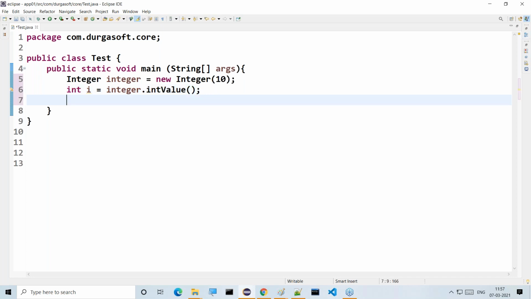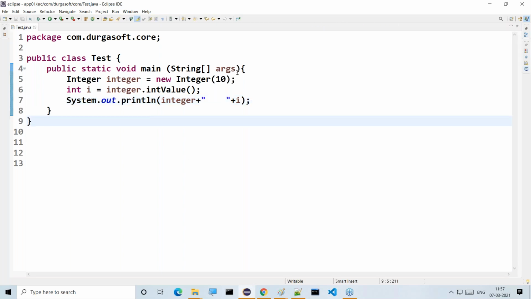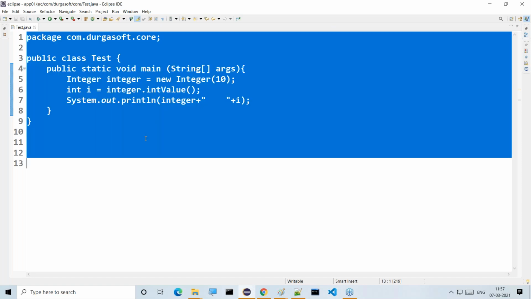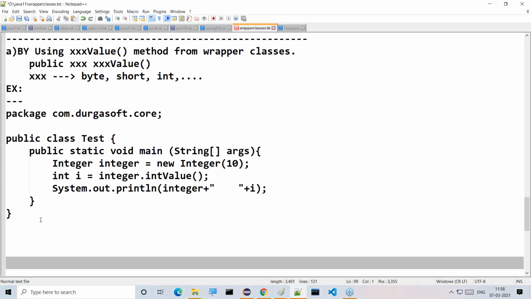Now I want to display System.out.println of Integer plus a space plus i. You can see the same output here. We are just converting the data from object type to primitive type. Integer is an object type that we converted to int type. So this is one mechanism to convert the data from object type to primitive type.